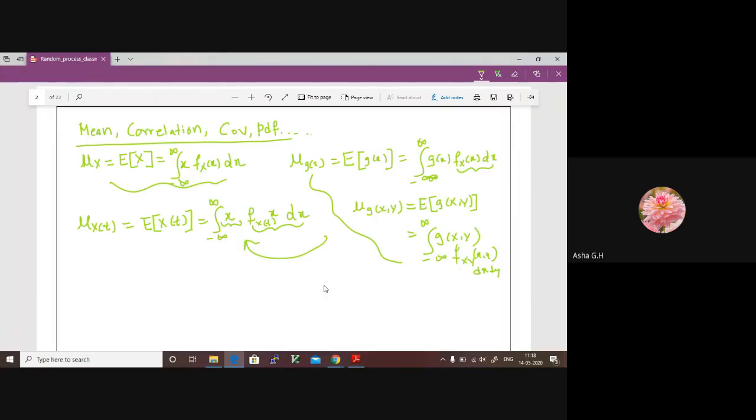You can have a look at all the previous equations for the mean. How did we define it? Based on that, you can try to write. If you just remember one equation for mean, you can write the equation for a function of a single random variable, multiple random variables, even for a function of a random process. The next one is something called correlation. So the next heading is correlation.